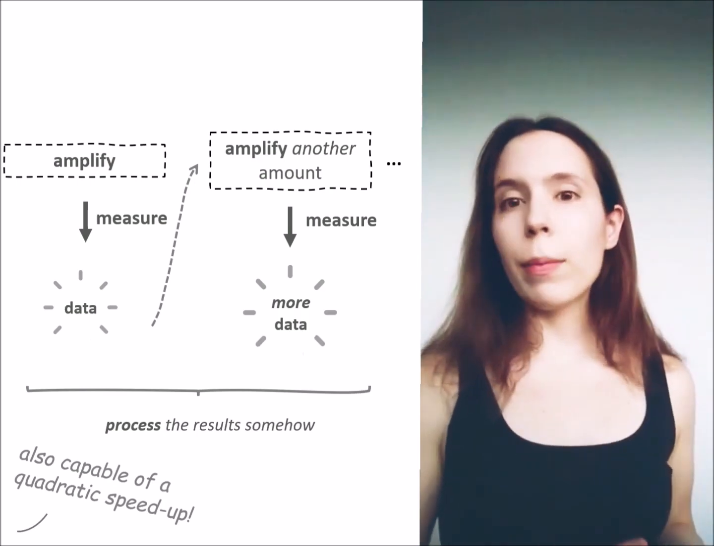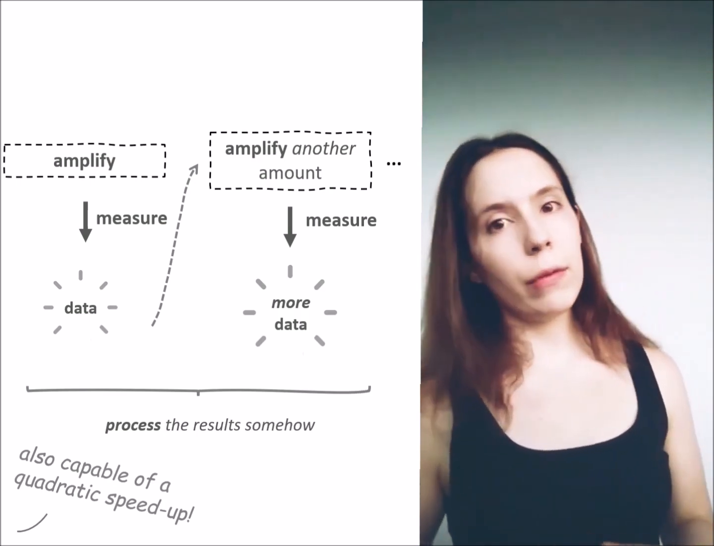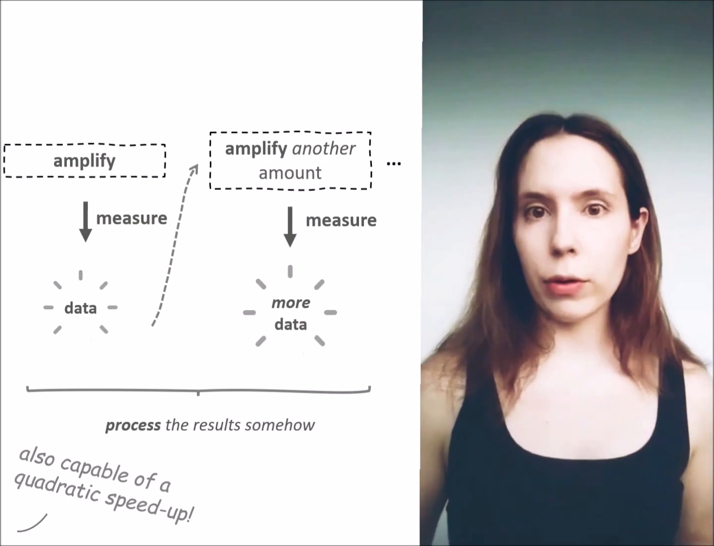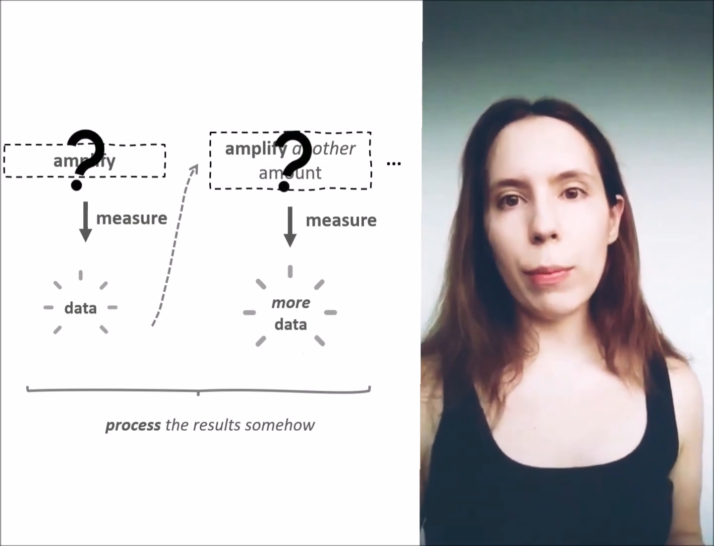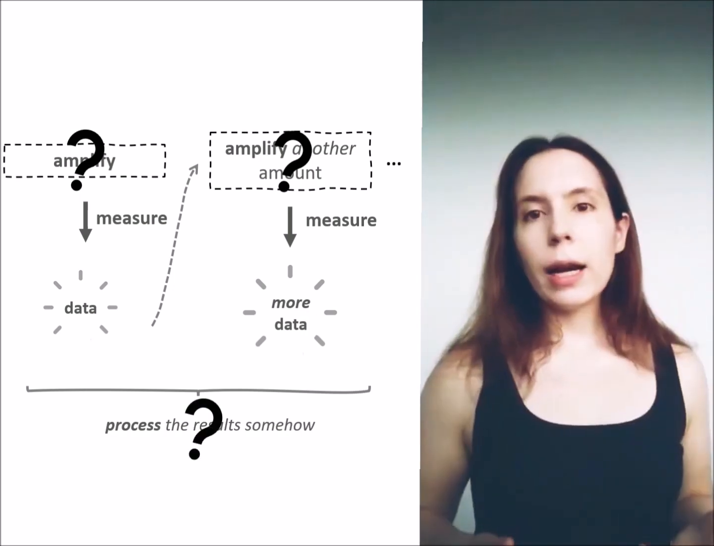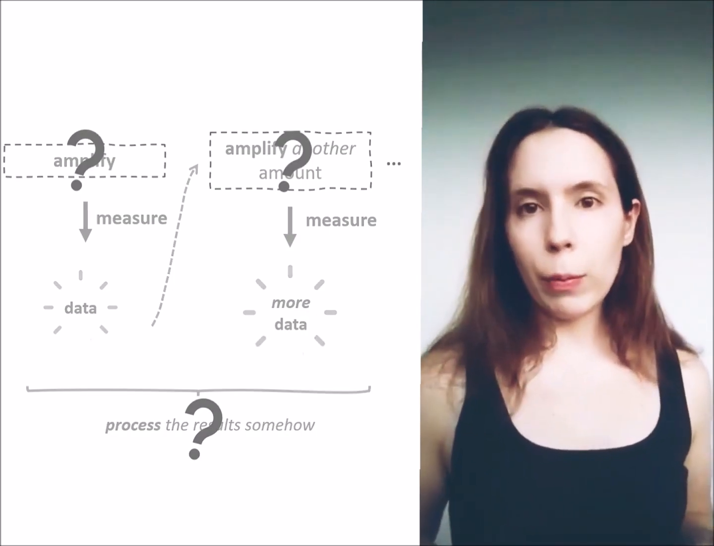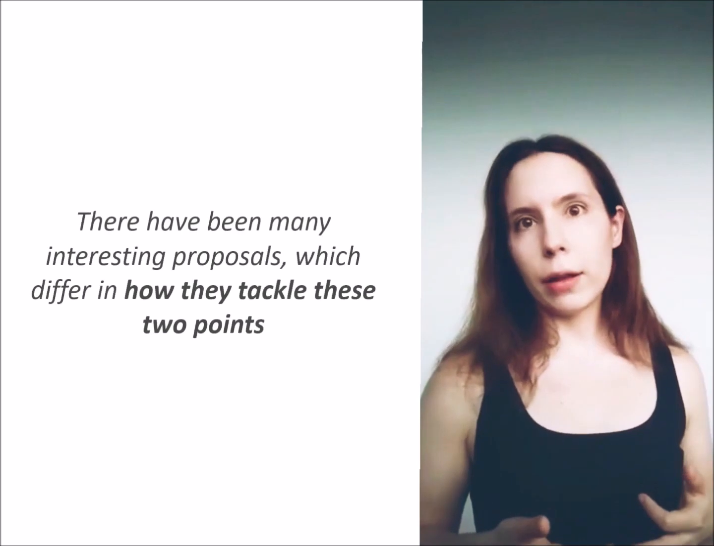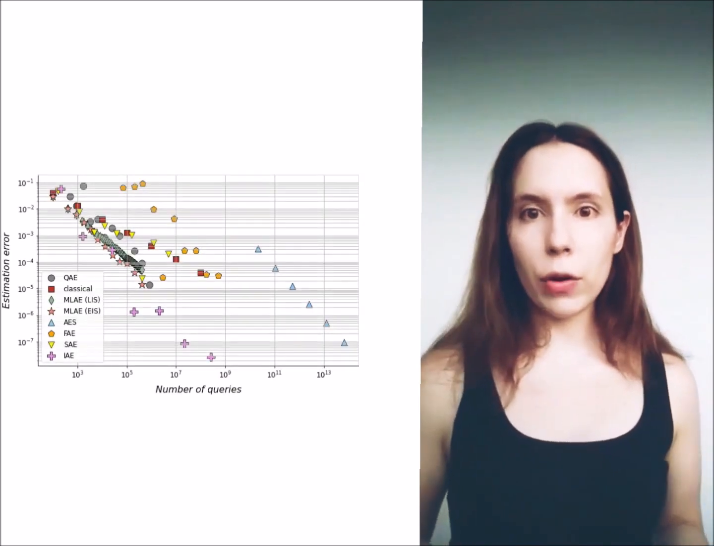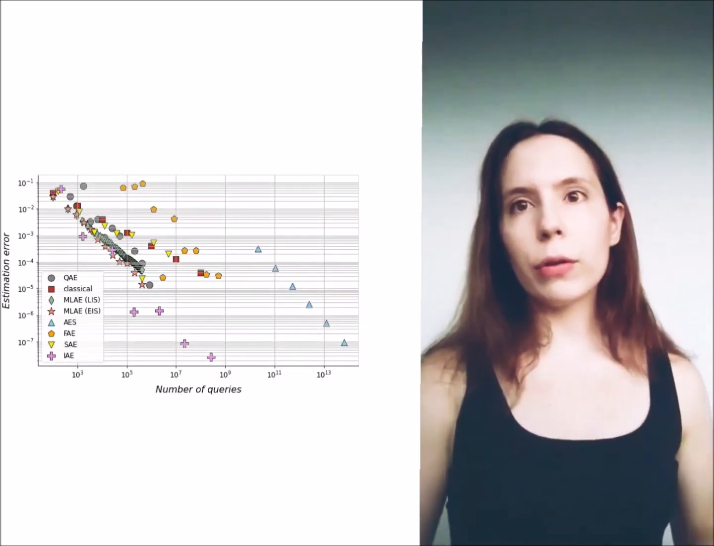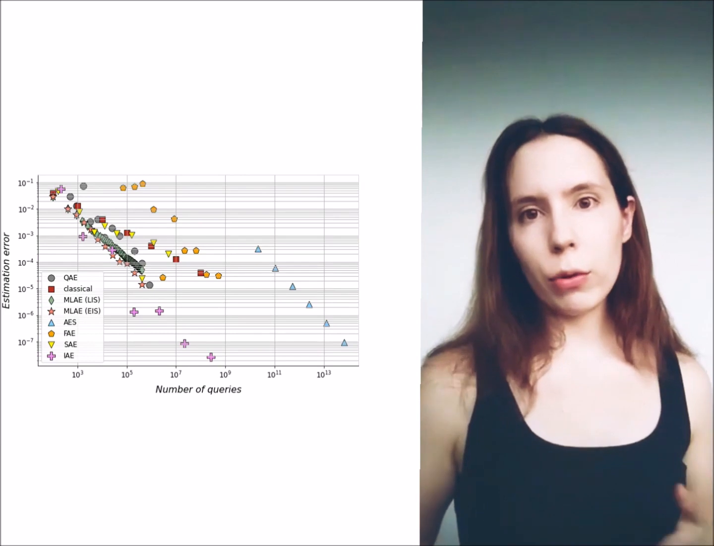Of course, there are a couple of questions left to answer. The template that I gave does not fully specify the protocol. How much exactly should we amplify before each measurement, and how should we process the resulting information? There have been many interesting proposals which differ in how they tackle these 2 points, and they each have their ups and downs. This graph presents the numerical performance of a selection of them, with the estimation error plotted as a function of the number of queries to the quantum oracle.